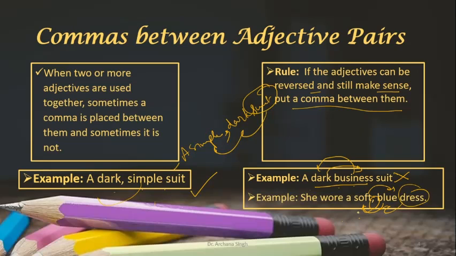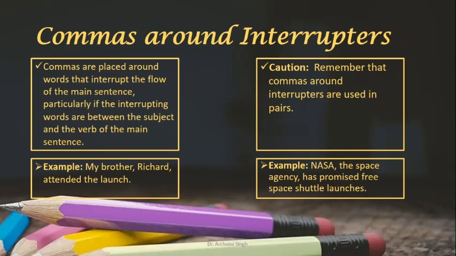So be careful while using the commas with the adjective pairs. If you reverse the adjectives and it still makes sense, then put comma, and if it doesn't make any sense, or it changes the meaning of the entire sentence, then don't put comma.